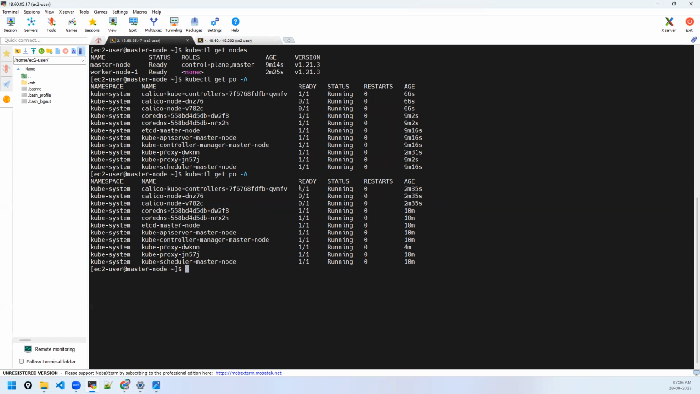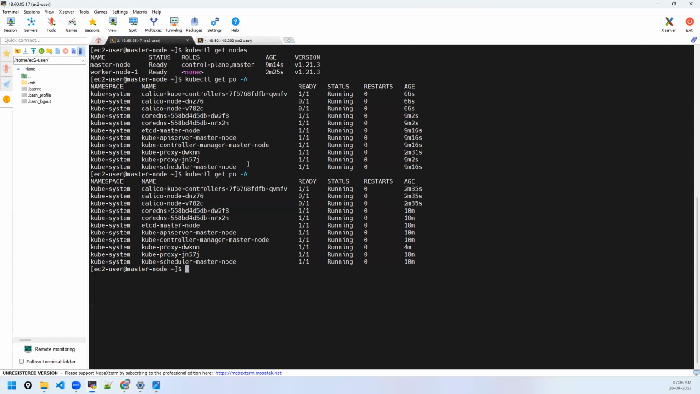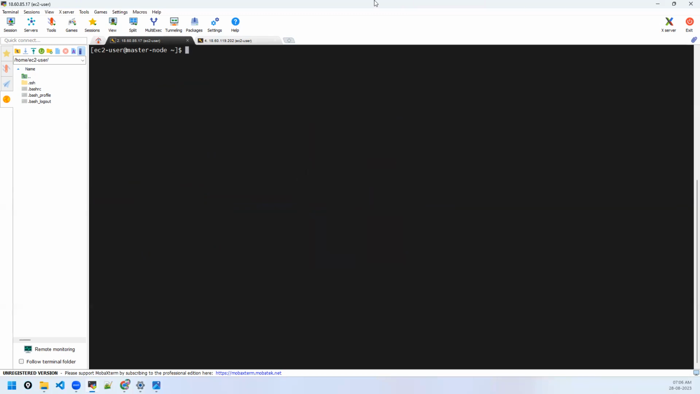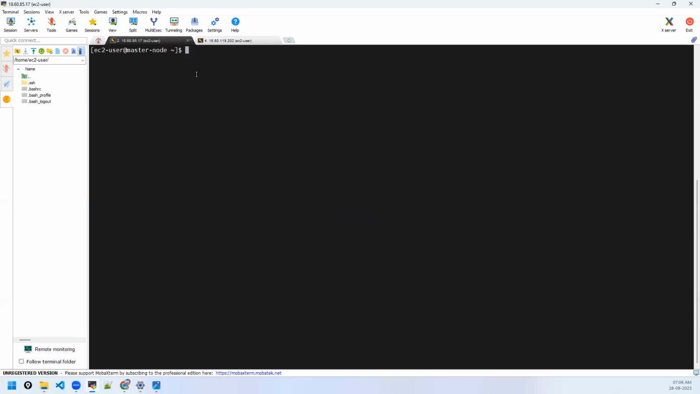So finally, the cluster is ready. All the default pods, the system pods, we can see, right? Like network plugins, etcd, kube-apiserver, everything is running perfectly. The cluster is ready. Like I said, you don't have to jump onto the worker node or the master node and run these commands.